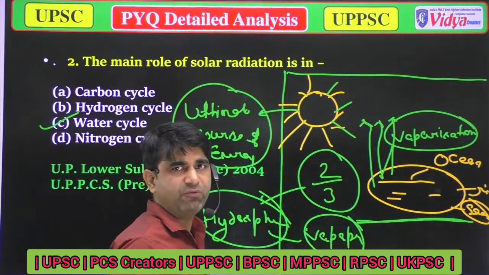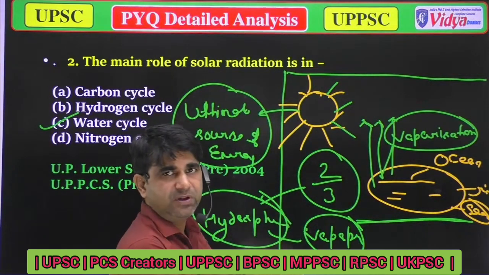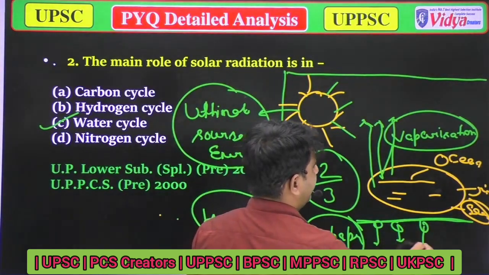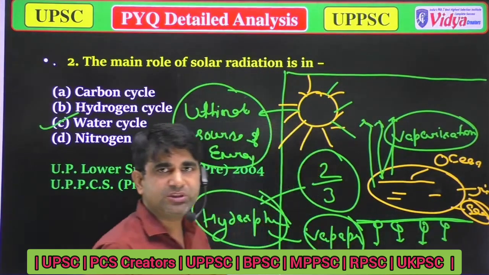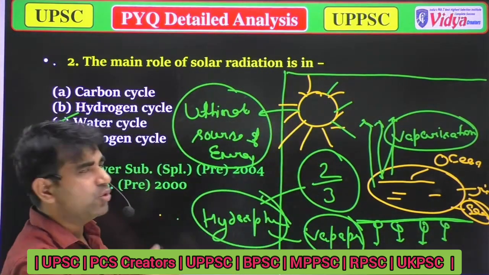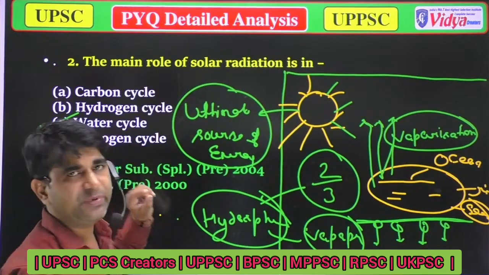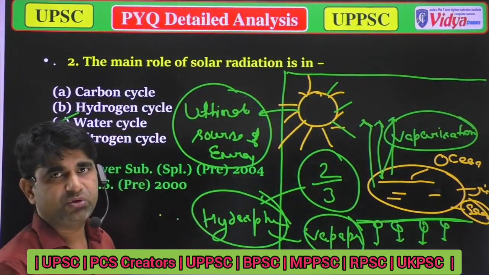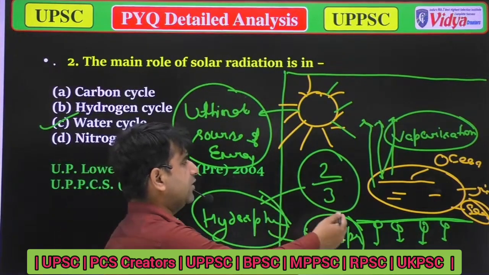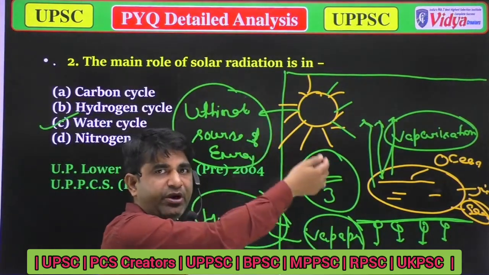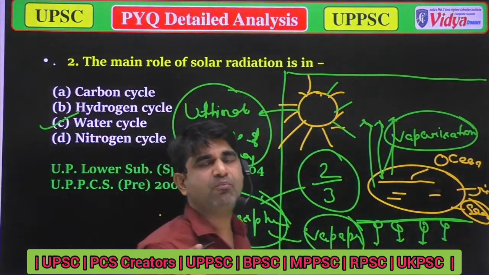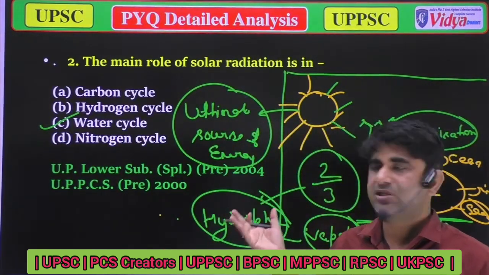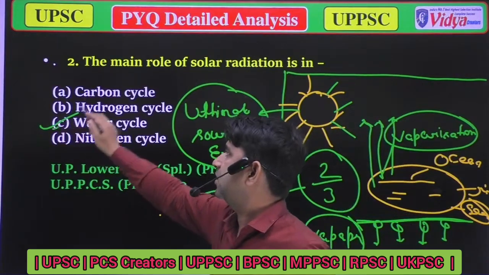It makes a layer of water, or you can say water droplets. And when the temperature falls, these droplets change into rain and fall on the earth. So this cycle is totally dependent on solar radiation, because solar radiation provides heat, and due to the heat, water changes to vapor, then again vapor to water. So solar radiation plays the most important role in the water cycle.